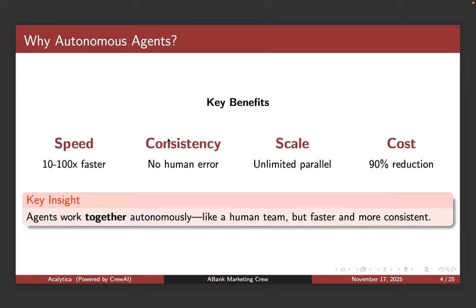Literally, you could have 1,000 tasks running simultaneously, which for you to achieve using humans, you'd need quite a lot of people, and we know that is not possible in terms of cost. And obviously, because it's faster and automated, there is a cost reduction as well. So the key insight here is that agents work together autonomously, like a human team, but faster and more consistent.